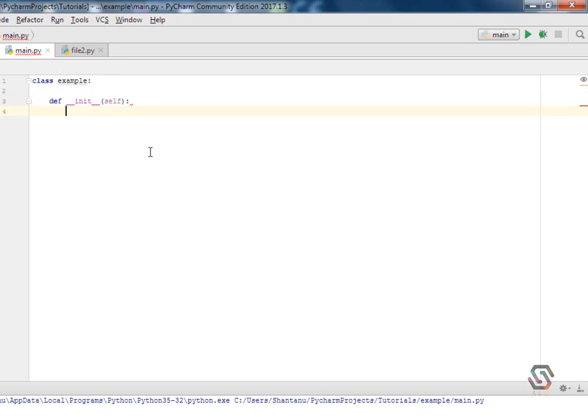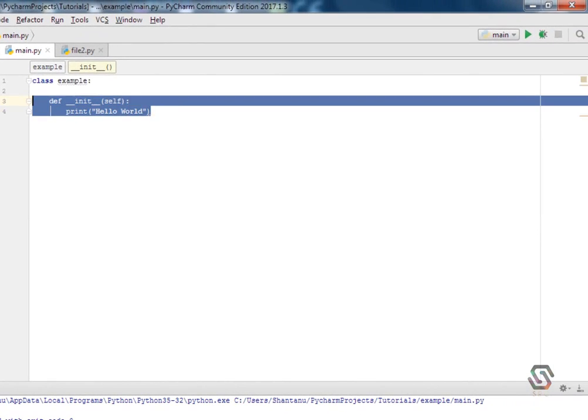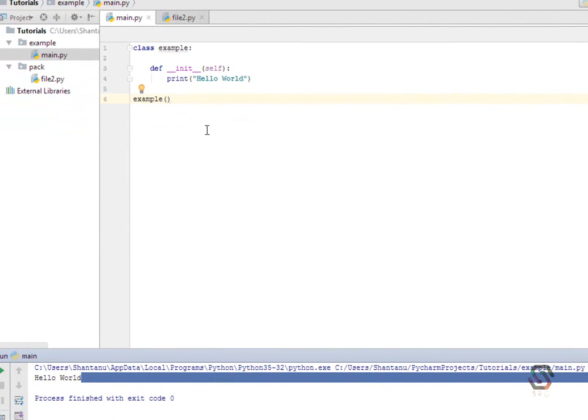So if I enter and print hello world, and if I try to debug it, you'll see that there will be no output. Why is there no output when I've declared the print? Because I haven't called the class yet. So if I make an object of the class, for example, example followed by parentheses, and if I run it right now, you will see that it will print hello world. Simple as hell.